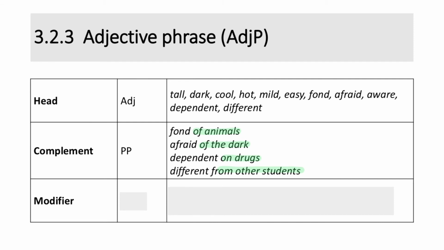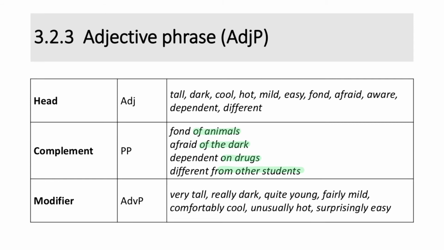Next, modifiers. A phrase that can serve as a modifier of an adjective is an adverb phrase. For example, in the adjective phrases like very tall, really dark, quite young, fairly mild, comfortably cool, unusually hot, and surprisingly easy, the adverb phrases very, really, quite, fairly, comfortably, unusually, and surprisingly are the modifiers.